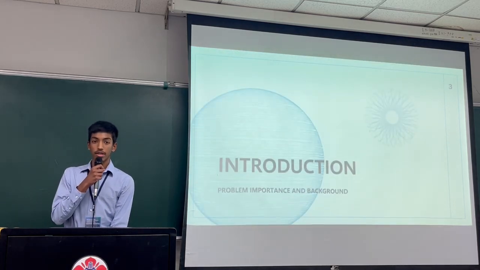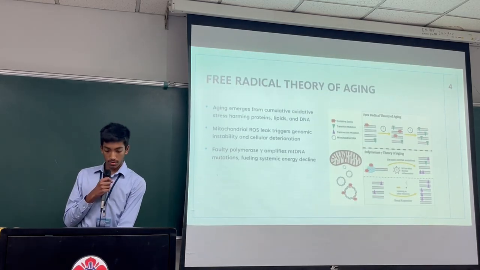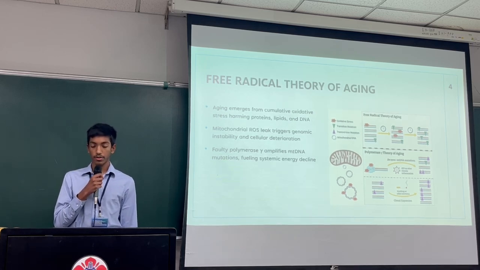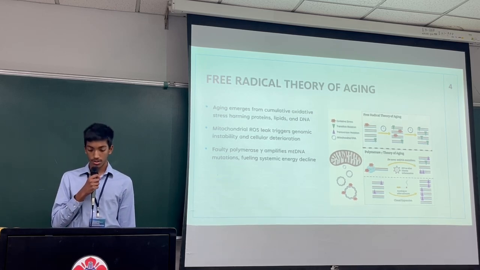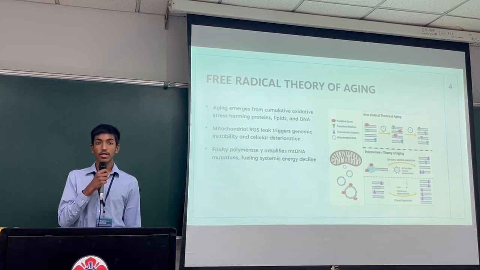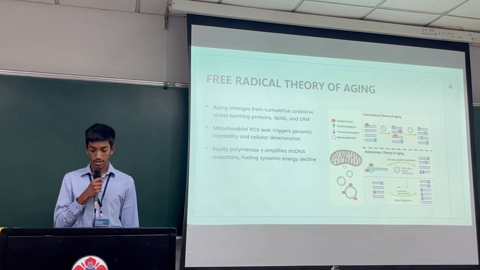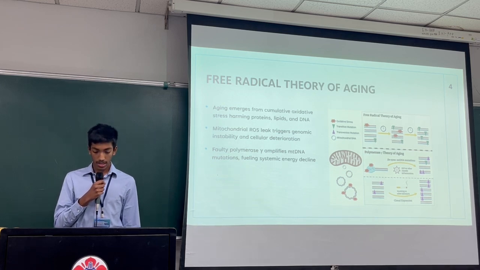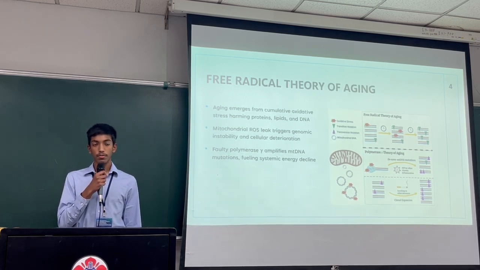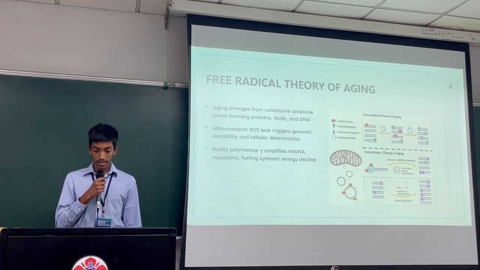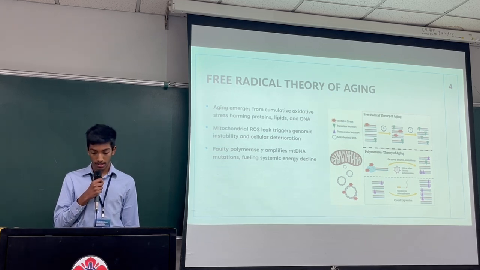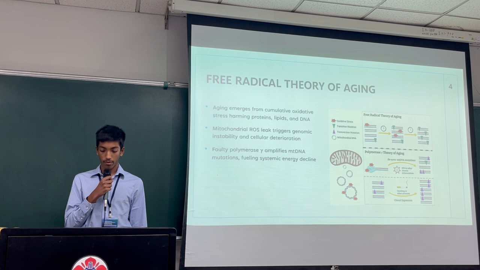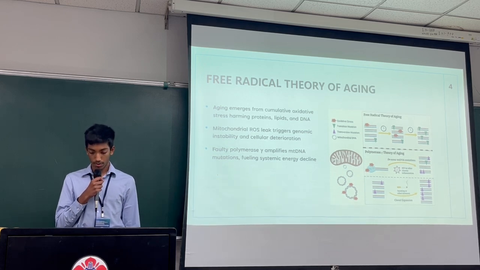First, we'll start with a quick introduction. One of the most enduring explanations for aging is the free radical theory, which proposes that reactive oxygen species, or ROS, generated during normal mitochondrial respiration gradually damage DNA, proteins, and lipids. Over time, oxidative stress overwhelms the cell's repair mechanisms, leading to cumulative damage and functional decline. Mitochondria, being both the main producers and targets of ROS, become increasingly dysfunctional with age.